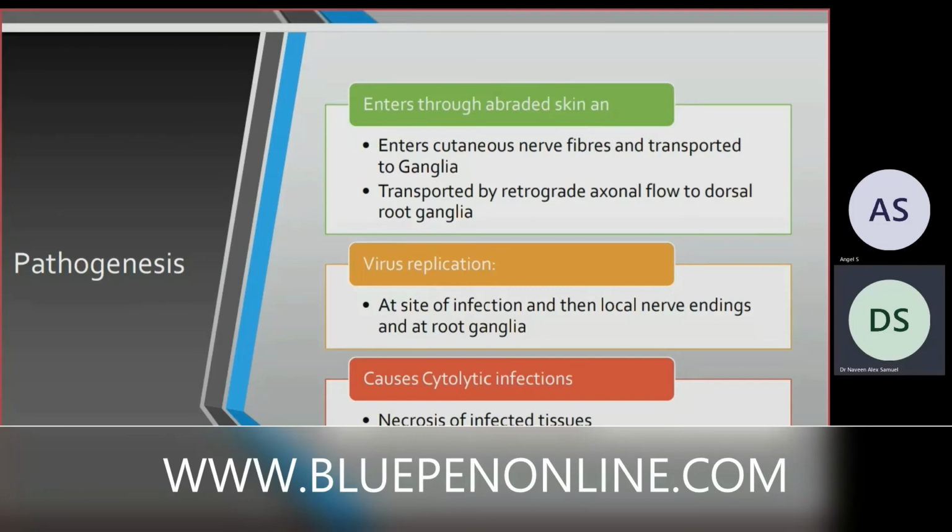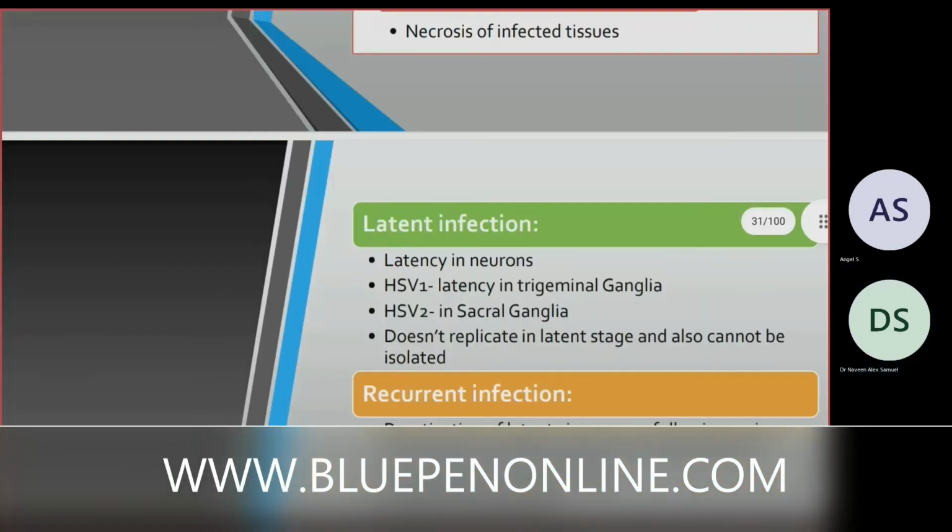There the virus will start replicating. In the abraded skin, at that area itself, the virus starts replicating, and replication is also found in the local nerve endings and at the root ganglia. It causes a cytolytic infection, that is, it causes necrosis of the infected tissue. That's why it's called cytolytic: it destroys the tissue.